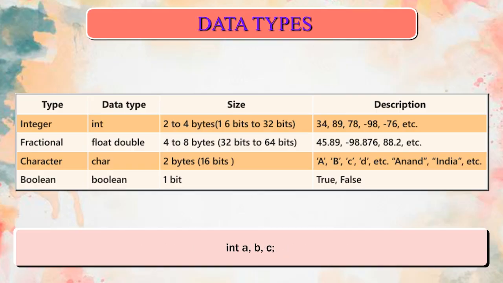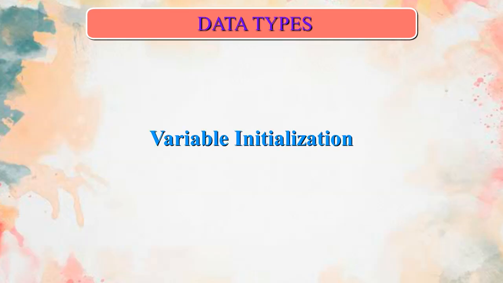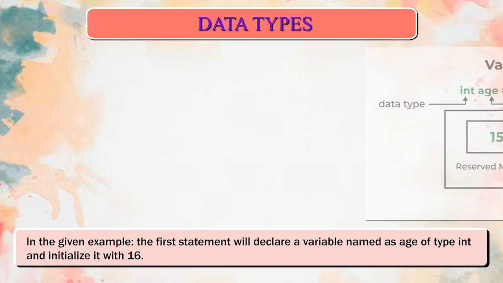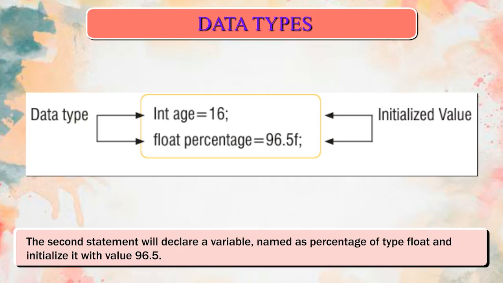For example, int a, b, c. In the above given example, variables a, b, and c are integer type variables separated by commas. Variable initialization. Initialization is a process of assigning some initial value to a variable. In the given example, the first statement will declare a variable named as age of type int and initialize it with 16. The second statement will declare a variable named as percentage of type float and initialize it with value 96.5.